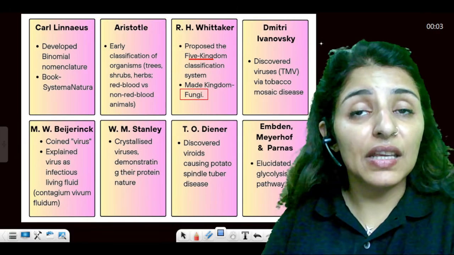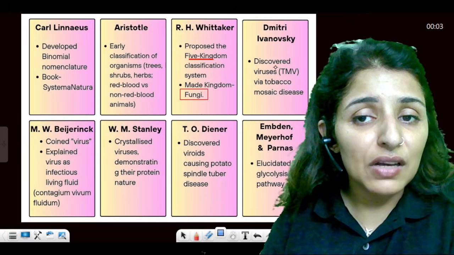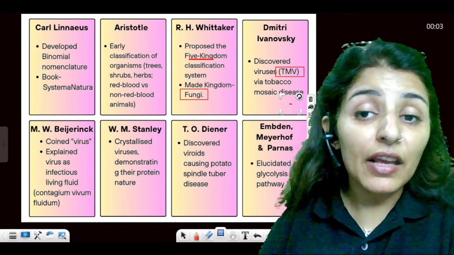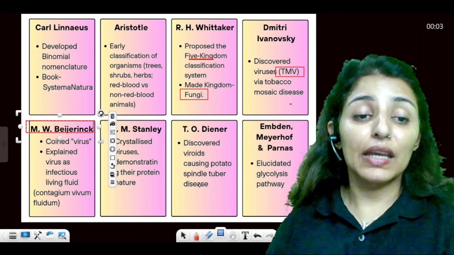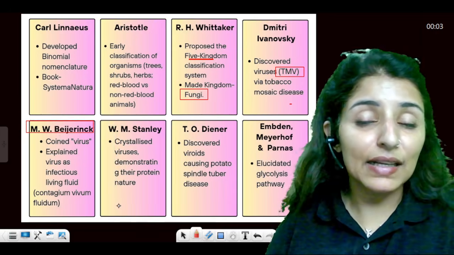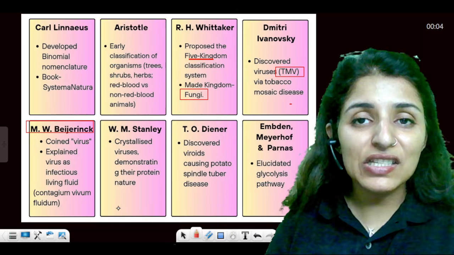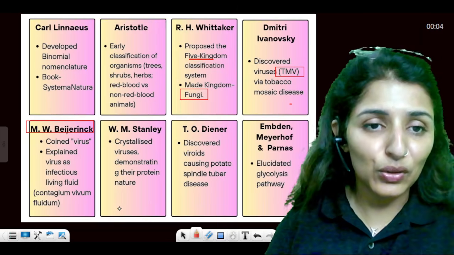Then Dmitry Ivanovsky, he's known for the discovery of virus. So the first virus to be discovered was tobacco mosaic virus, TMV. But the name virus was never introduced by Ivanovsky. That contribution goes to Beijerinck. He coined the term virus and explained virus as infectious living fluid, that is contagium vivum fluidum. He called virus a venom, so that is how the word came.